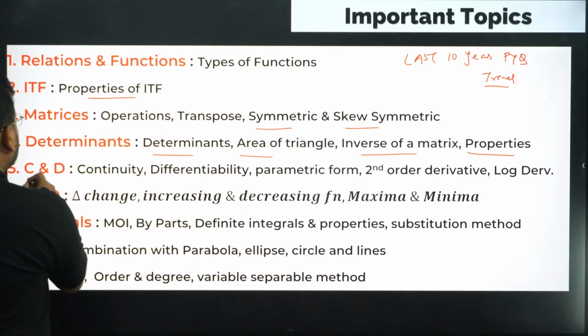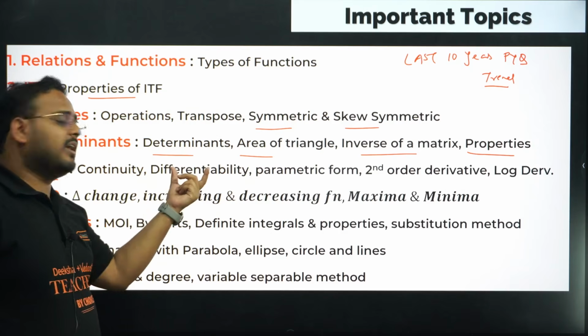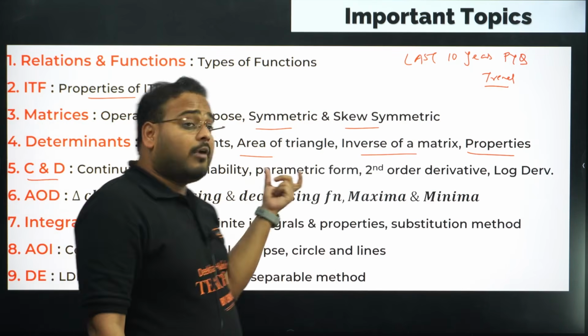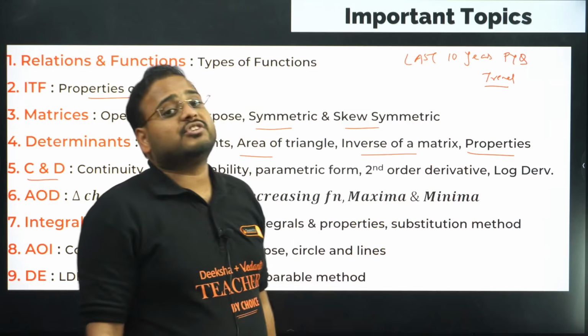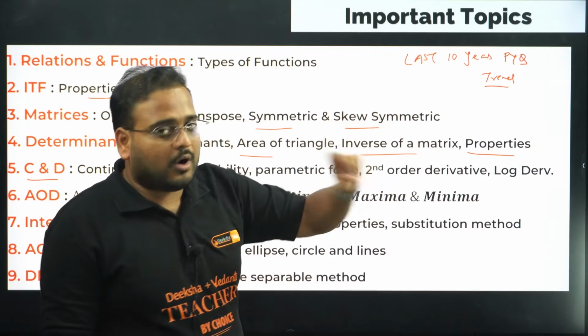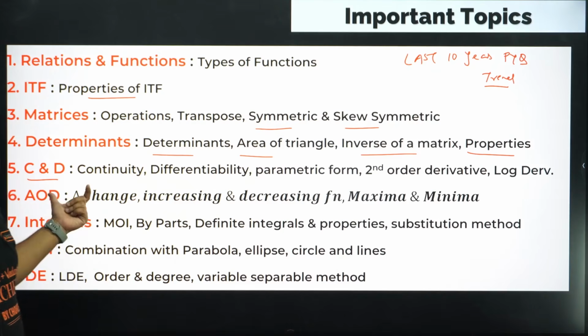Okay, now in this chapter C and D we have continuity based questions, close to 1 to 2. Differentiability again close to 1 to 2. We have parametric form, 1 question. Second order derivative also a question, and then logarithmic differentiation, logarithmic derivative also a question over here. This chapter has a weightage of how many marks? 6 marks. We know that very well.